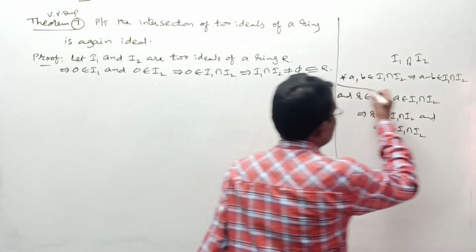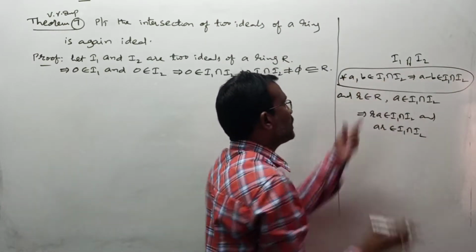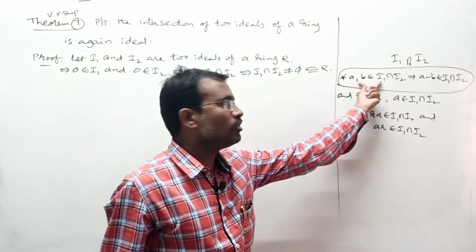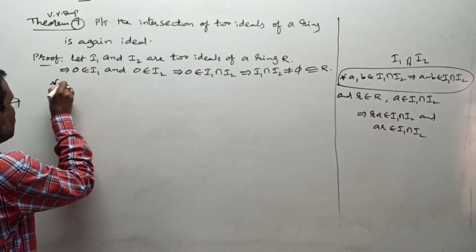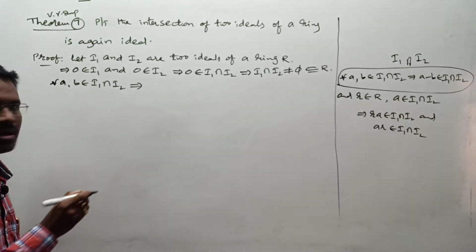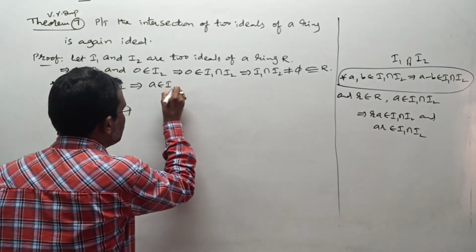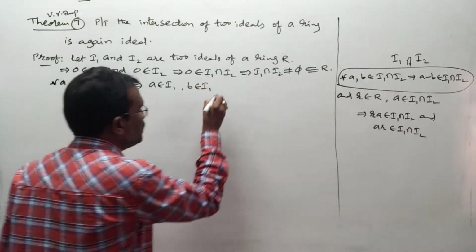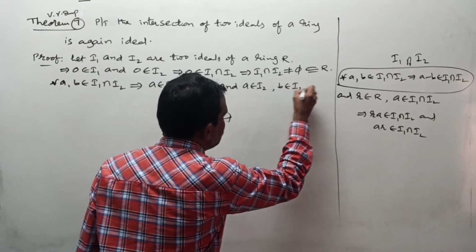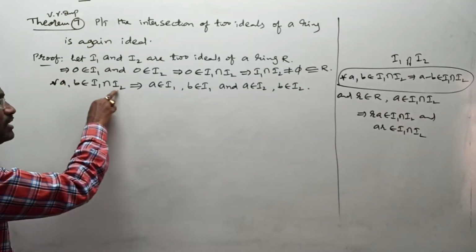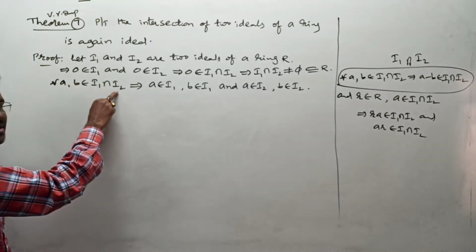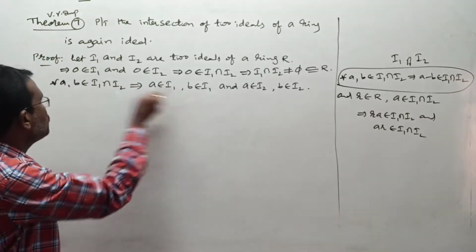In this first part, the given condition is that a, b belong to I1 intersection I2. Take this condition and prove a minus b belongs to I1 intersection I2. For all a, b belonging to I1 intersection I2, is this possible? Look: a belongs to I1, b belongs to I1, and a belongs to I2 as well as b belongs to I2. Any problem? Whenever a belongs to I1 intersection I2, a belongs to I1 and a belongs to I2. In the similar way, b belongs to I1 as well as b belongs to I2.